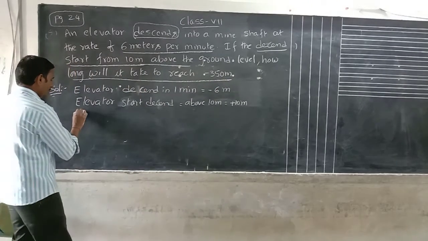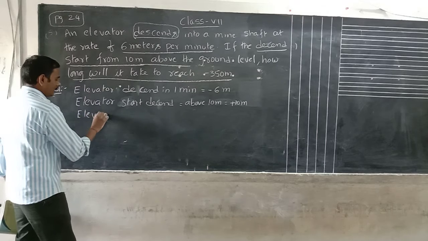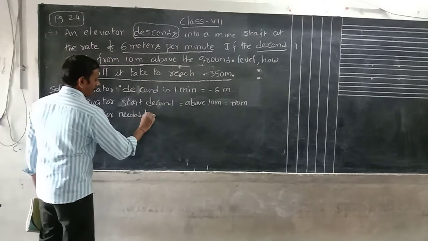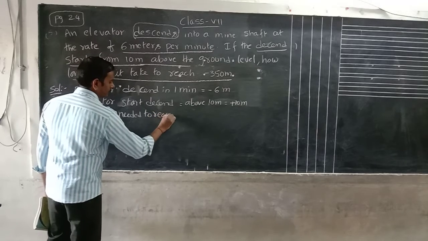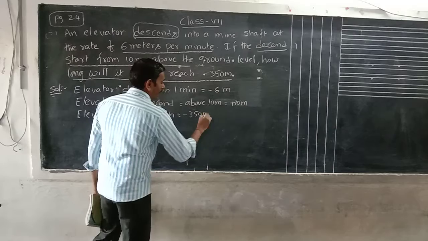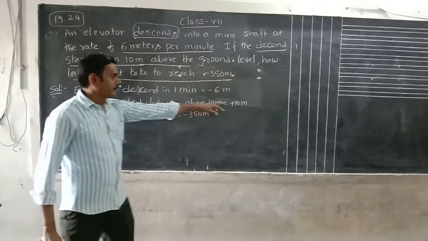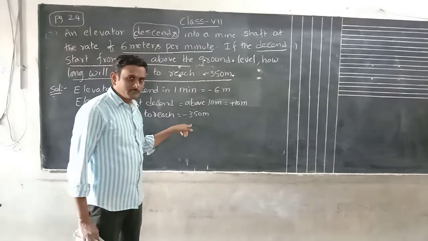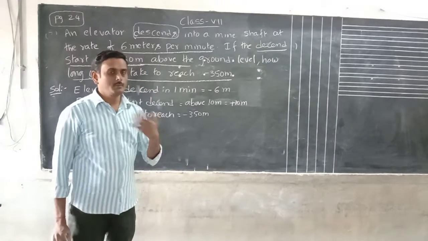The elevator needs to reach minus 350 meters. It will descend from 10 meters and travel down to minus 350. Then what is the time we want to find?